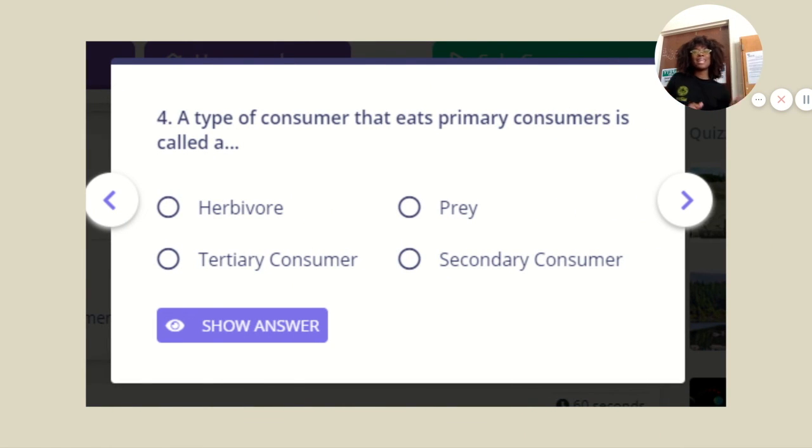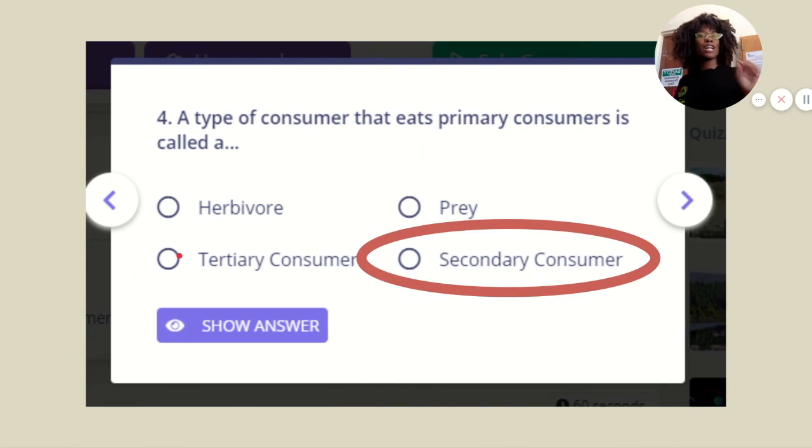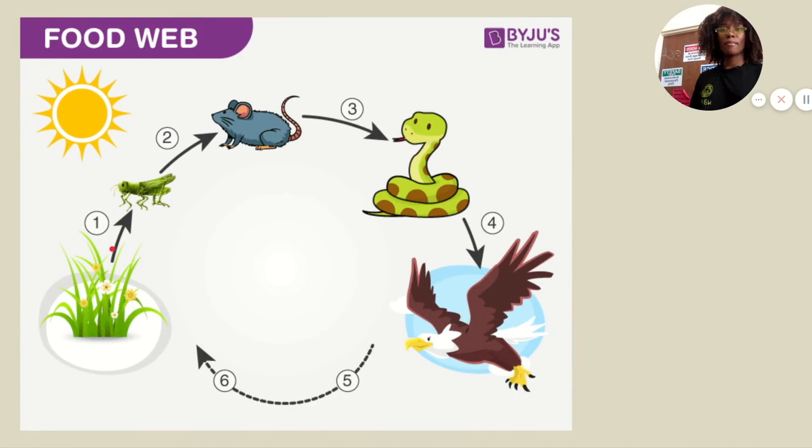A type of consumer that eats primary consumers is called what? So what is eating a primary consumer? Good job. If you said secondary consumer, you're correct, right? Because primary means one. So what eats the primary? The two. What eats the secondary? The three. Okay, so it just goes 1, 2, 3. All right, so let's wrap up with a really fast recap, 30-second recap. I'm going to go really fast. No, I'm not. Actually, I'm out of breath.